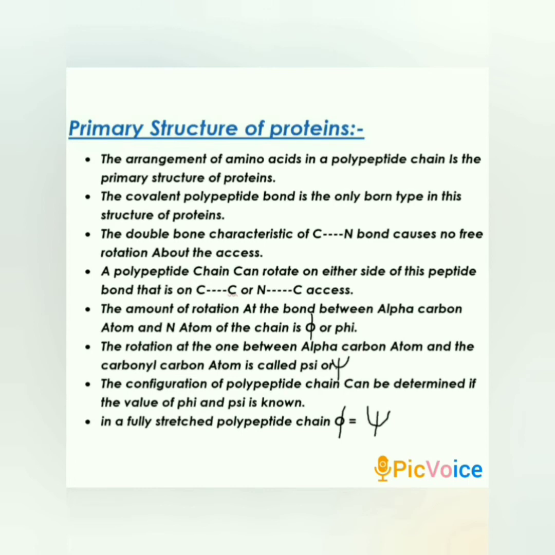The rotation of the one between the alpha carbon atom and the carbonyl carbon atom is denoted by psi. The configuration of the polypeptide chain can be determined if the values of psi and phi are known. In a fully stretched polypeptide chain, psi is equal to phi, which in turn is equal to 180 degrees.